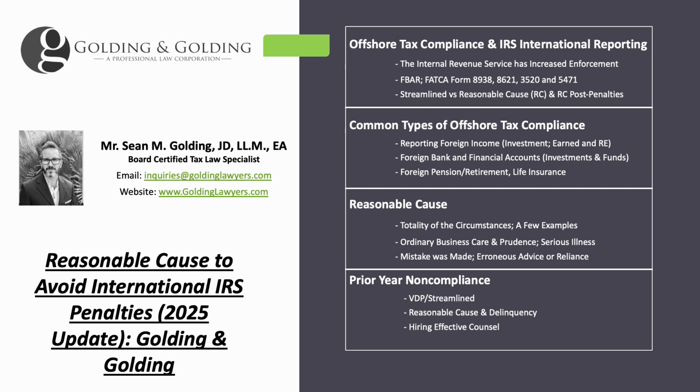So some ways you can show reasonable cause are ordinary business care and prudence, serious illness, mistake, erroneous advice, or reliance. Let's talk about the two latter ones, because those are some of the more common. A mistake was made.